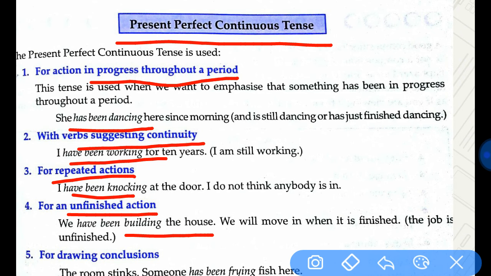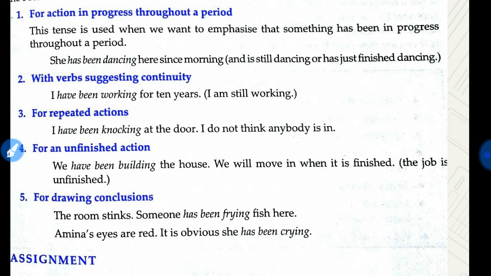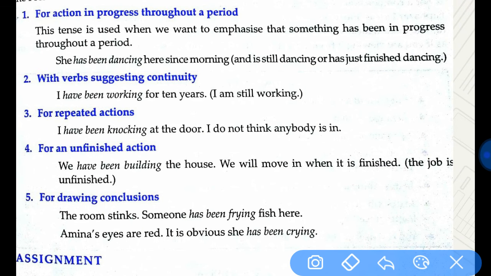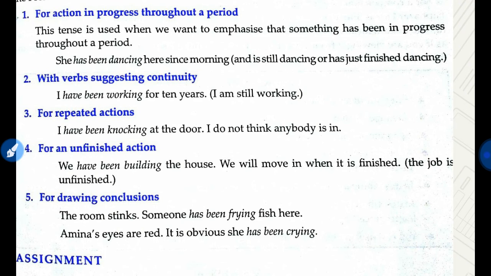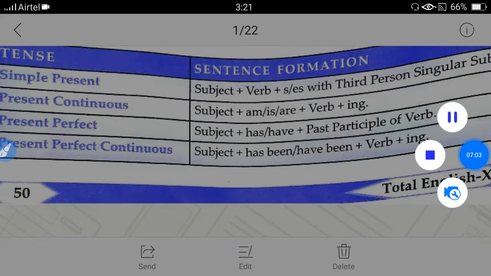For drawing a conclusion, to make a conclusion, say this room stinks. Here we have this room stinks. Someone has been frying fish here, therefore there's a smell here. So I hope you have understood present perfect tense and present perfect continuous tense.